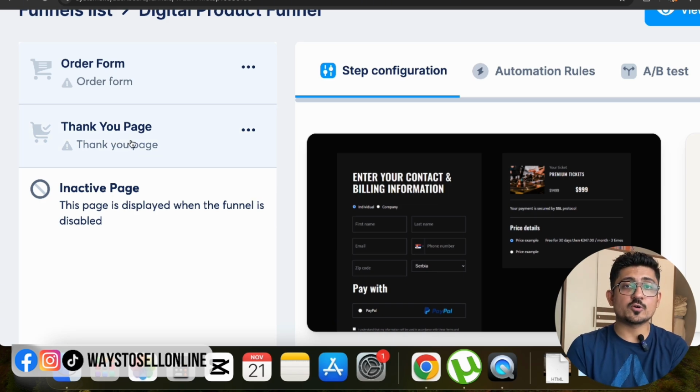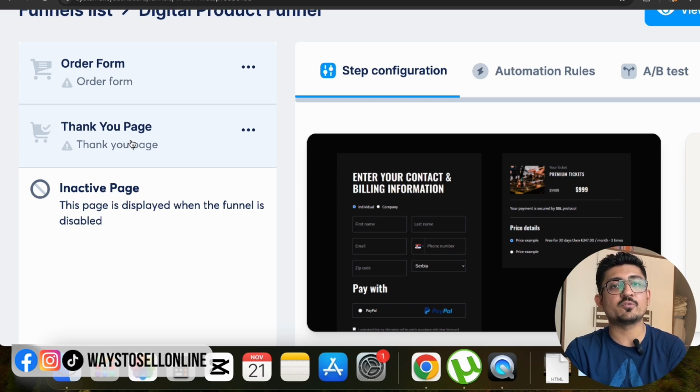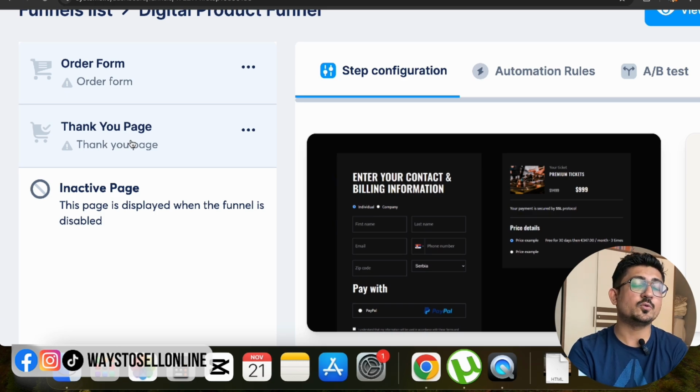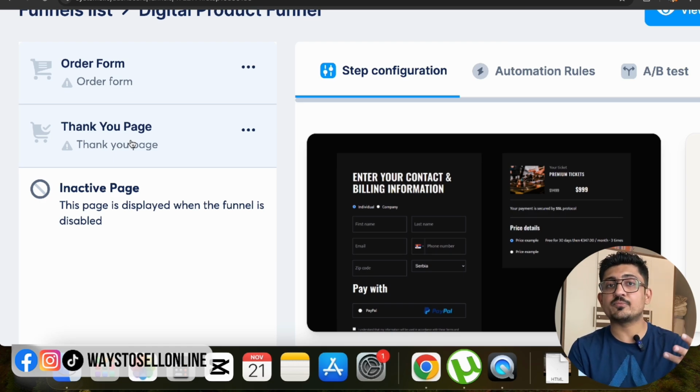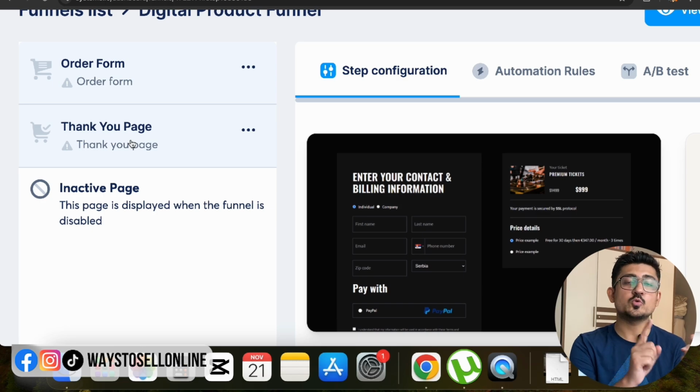In this order form, people can place the order. They will put their card information or PayPal information and make a purchase and give you money. As soon as they give the money, they will proceed to the thank you page. But if you make a funnel of two steps, that will not convert very well. To make your funnel more convertible, you need to add another page here, which is a sales page. If you make your funnel a three-step funnel, number one sales page, number two order form, and number three thank you page, then your funnel will look more professional and you will be able to get more sales, right?